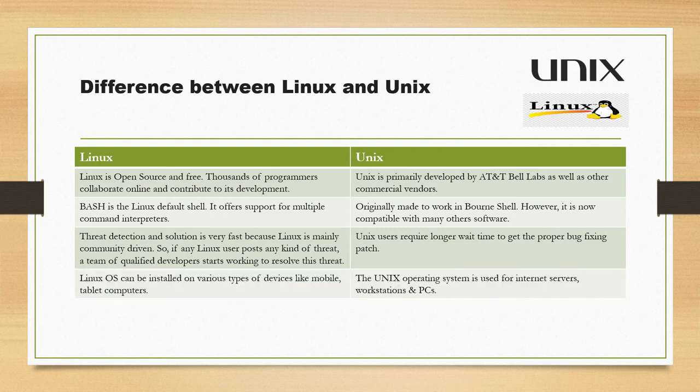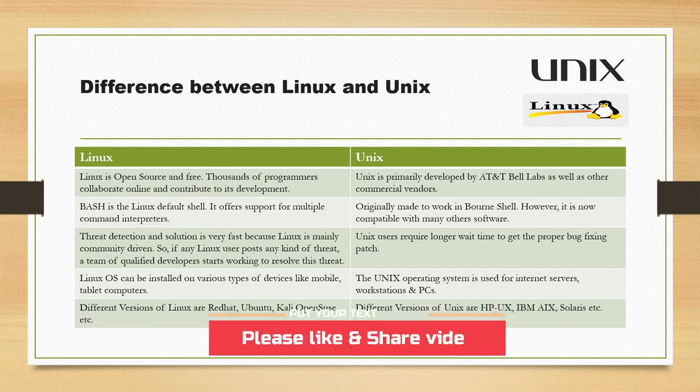Now, in the case of Linux, the operating system can be installed on various types of devices like mobiles, tablets, computers, etc. You can even make your pen drive bootable and install Linux on your machine. Or, if you have a Windows operating system or native operating system, you can install VirtualBox or VMware Player, and inside that you can install any kind of Linux and play around with it. Unix operating system is used for internet servers, workstations as well as PCs.